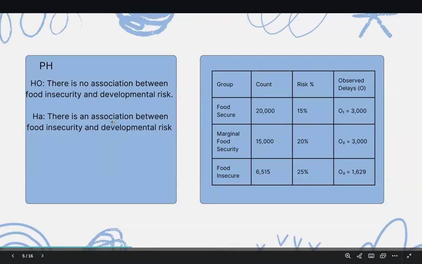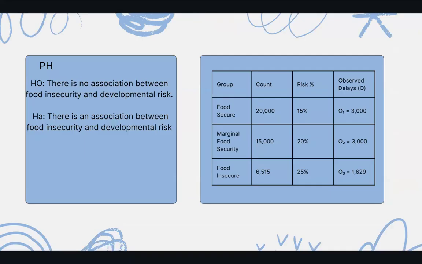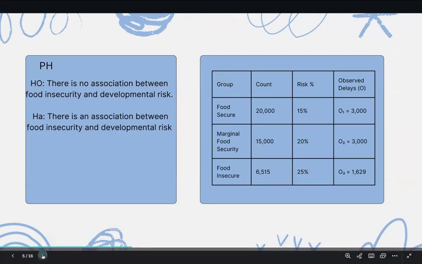So, my null hypothesis is that there's no association between food insecurity and developmental risk. My alternate hypothesis is that there is an association between food insecurity and developmental risk. This is the table that I'm using for my data.